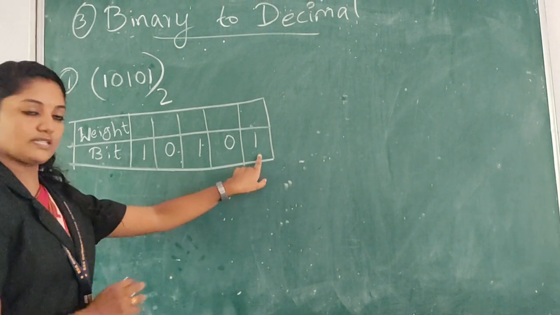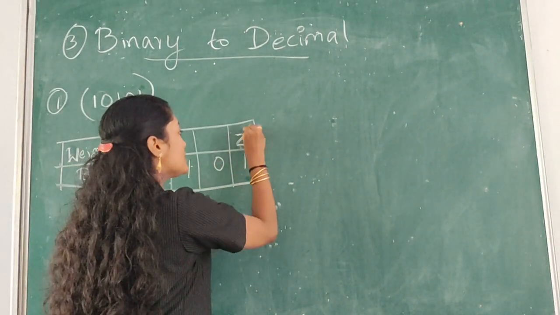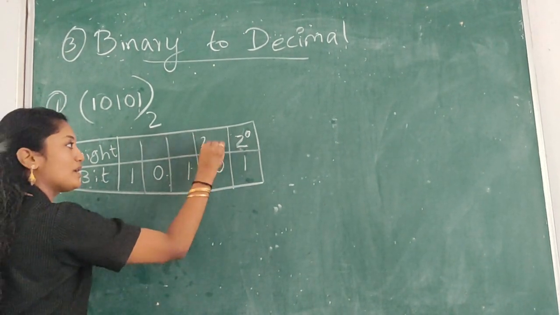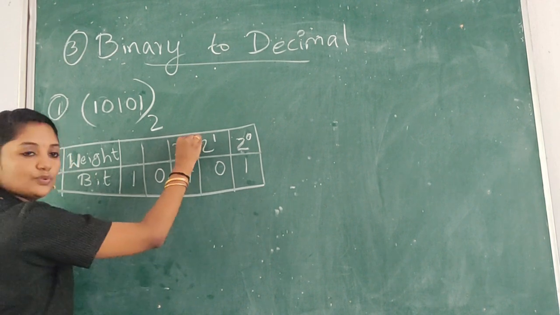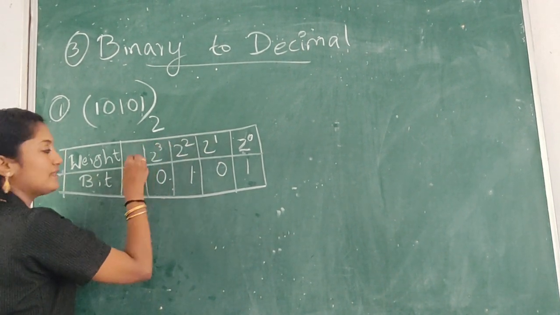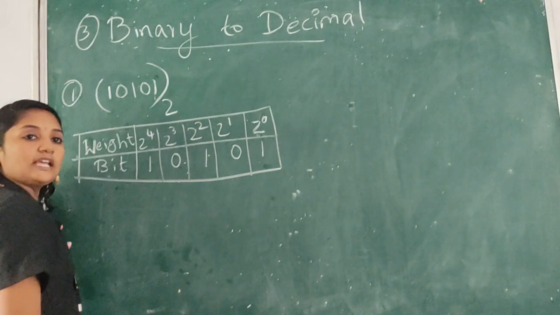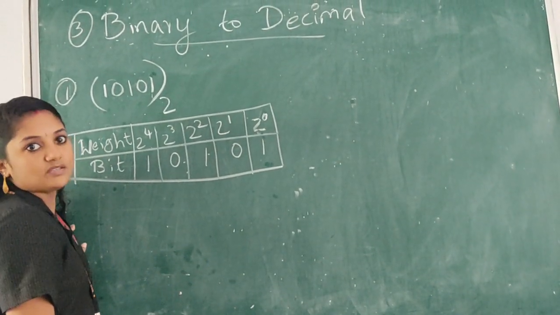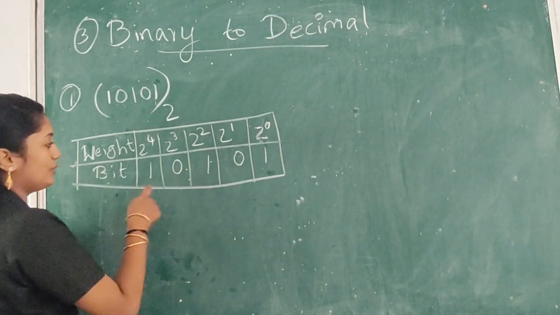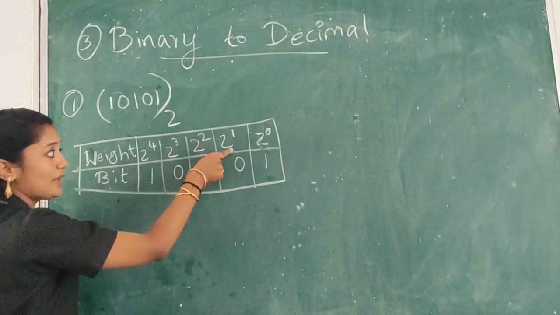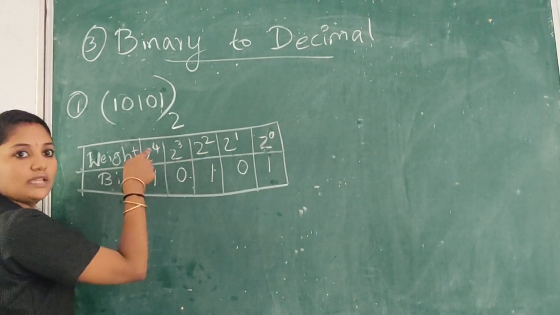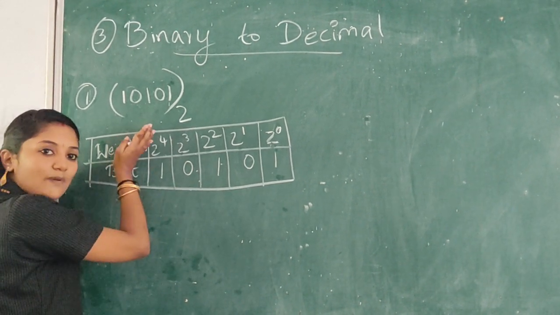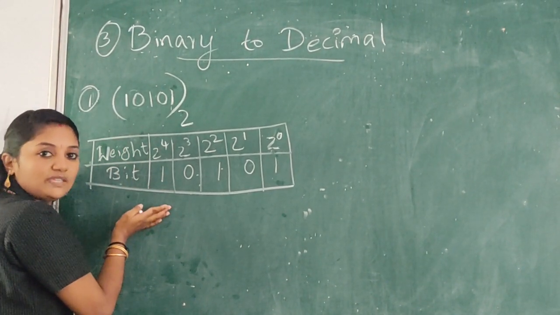So the first place value is 2 raised to 0, next 2 raised to 1, next 2 raised to 2, 2 raised to 3, then 2 raised to 4. Why are we using 2 here? Because 2 is the base of binary. Now we have the place value corresponding to each bit.